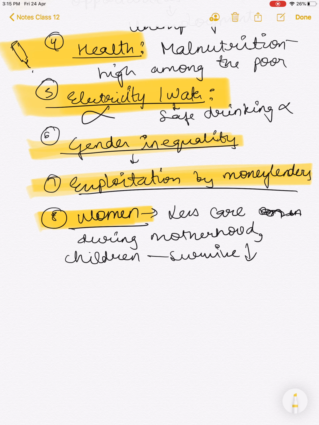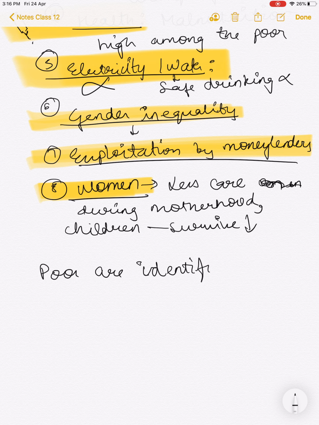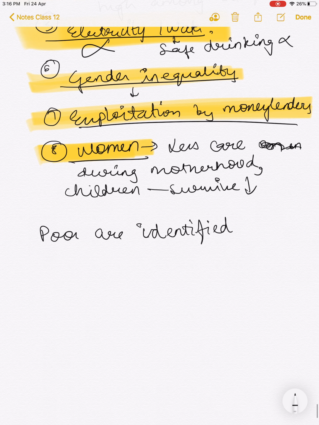Now the next topic that we have is how are poor people identified. But before that, we need to be clear about how we classify the poor. First of all, we must know that poor are identified, as economists suggest, on the basis of two things.